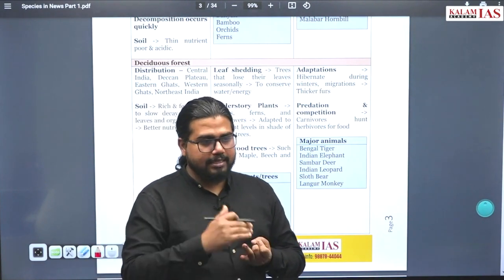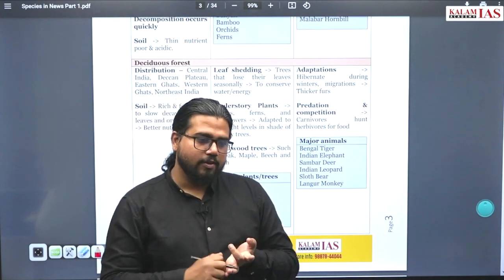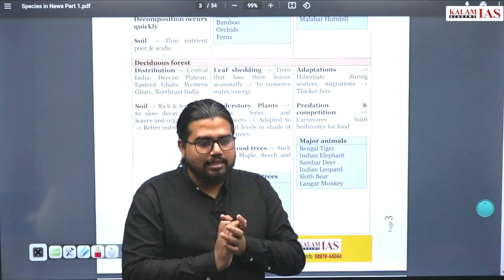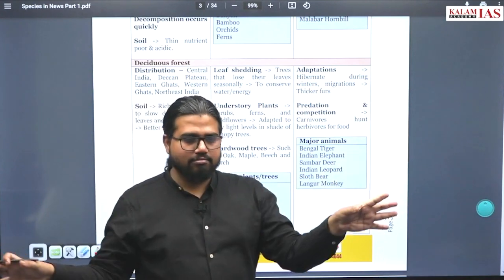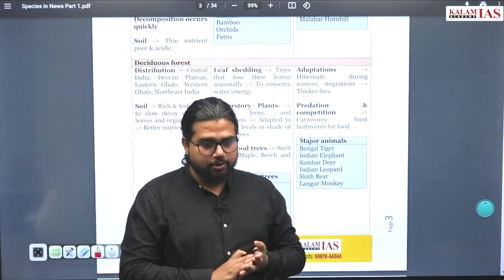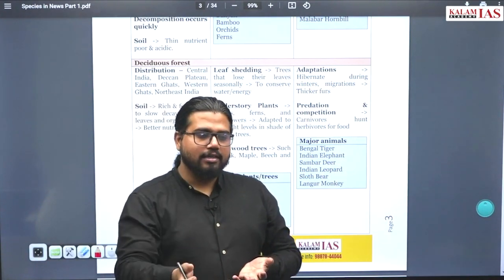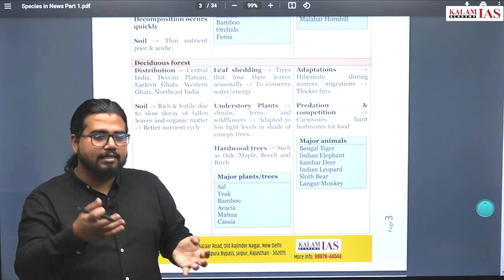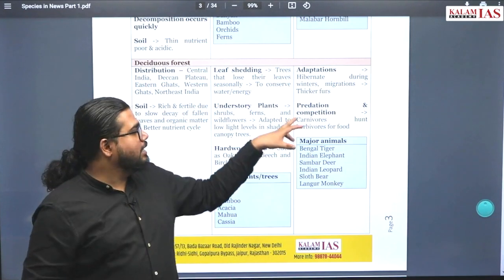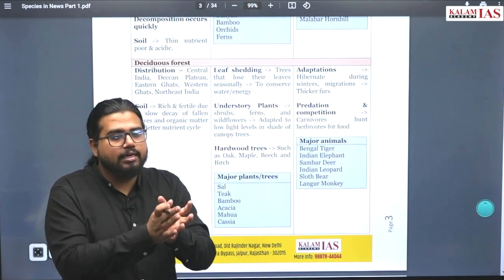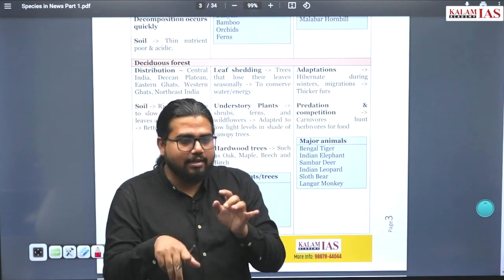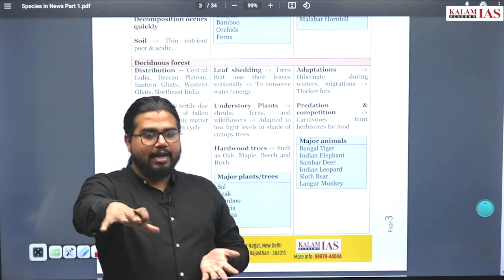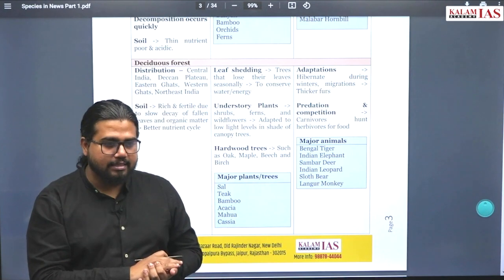Now if grasses are there, what will happen? The herbivorous population, deer and all, will be high. If herbivores are there, due to their good conditions, they eat the grasses and have a good number. And the carnivorous animals which eat them, like tiger and leopard, have good conditions too. Forests are not thick, so they can run and have this metabolic activity. Secondly, their prey or food is available in abundance.